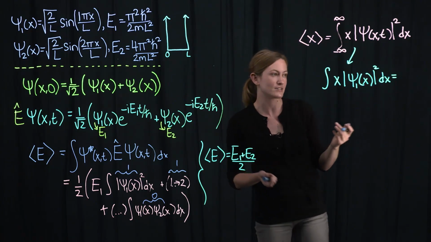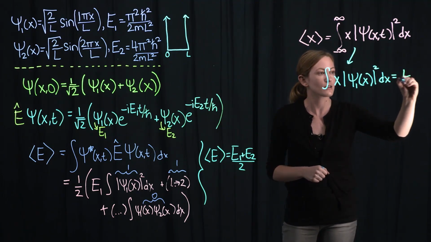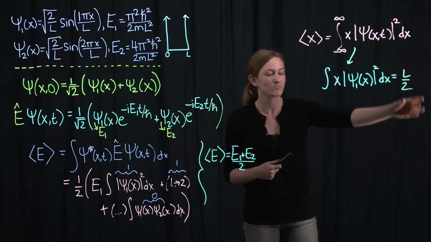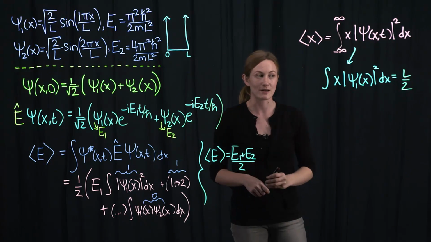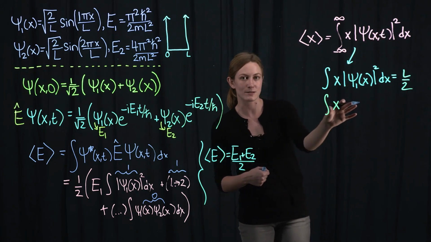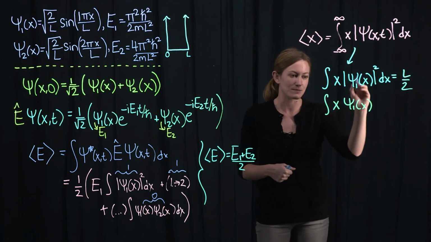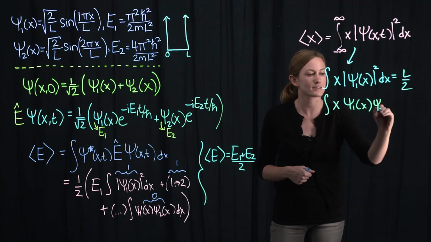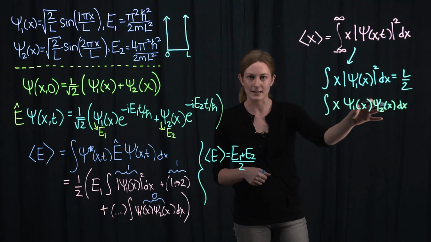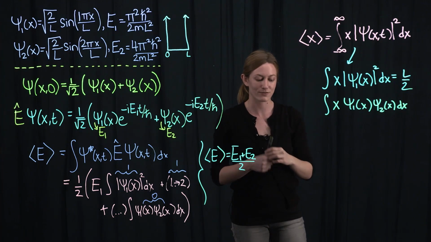For any stationary state of the well, the average value of x, the position of the particle, is just L/2, because their probability distributions are symmetric about the midpoint of the well. So we already know that answer. The other type of integral that will appear in this expression goes like x times ψ1(x) ψ2(x). This one's a little more complicated, and I go through step by step how to do the integral via integration by parts in the attached PDF.